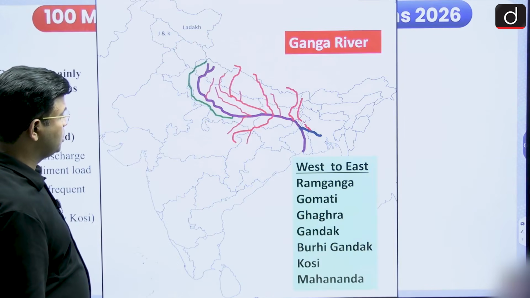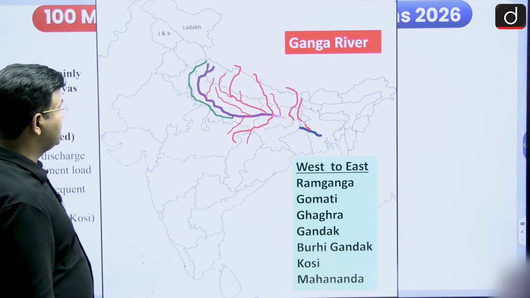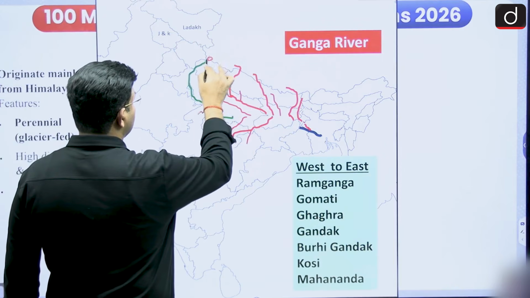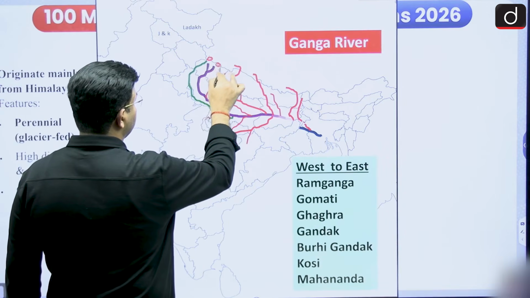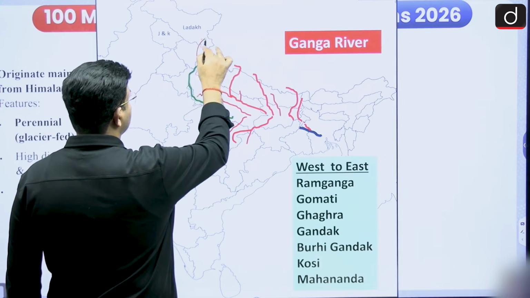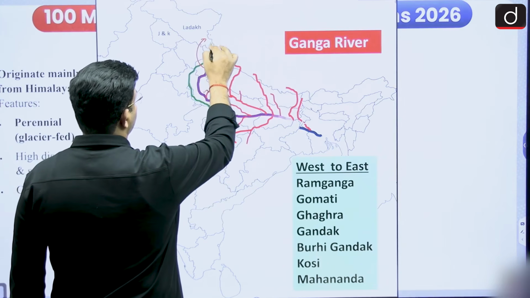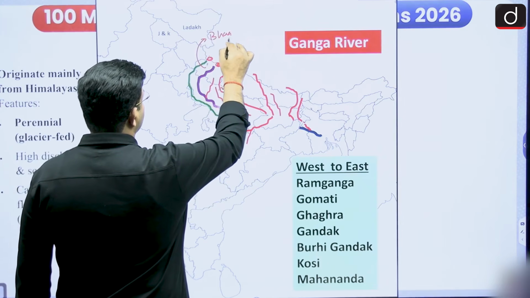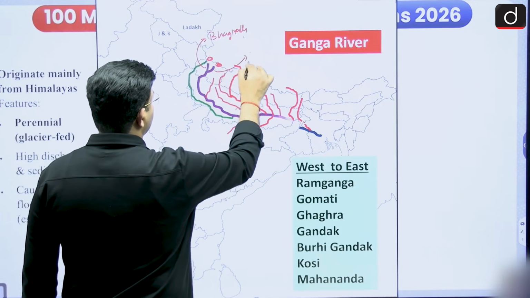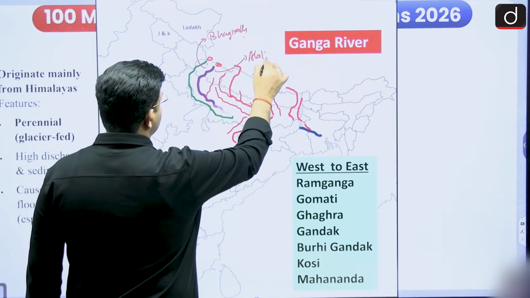So first we are going to see the Ganga River. The Ganga River is made by the meeting of two rivers. This side is the Bhagirathi river, and this is the Alaknanda river.